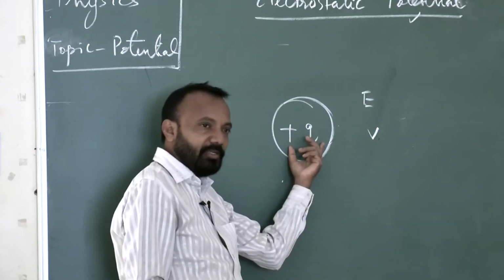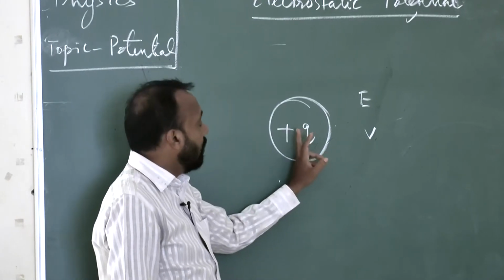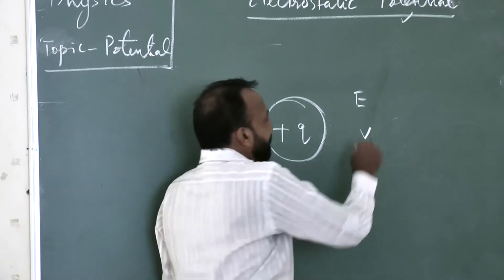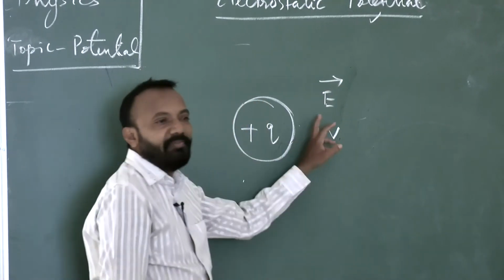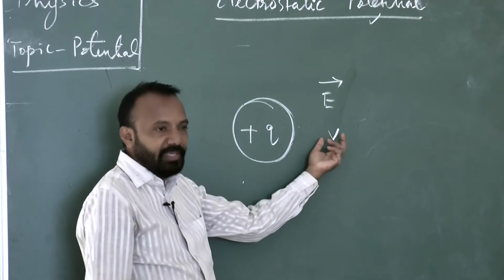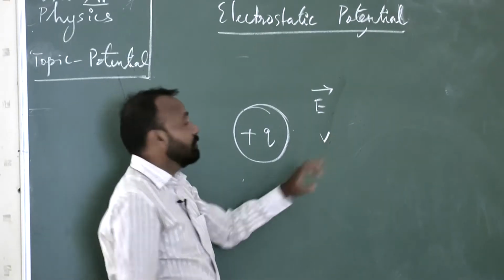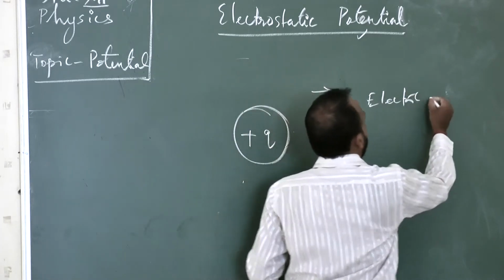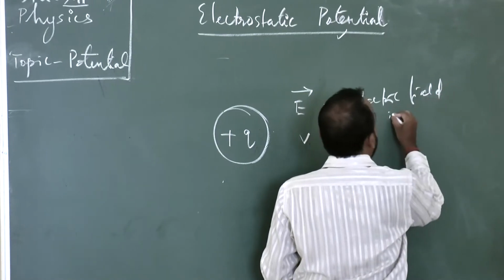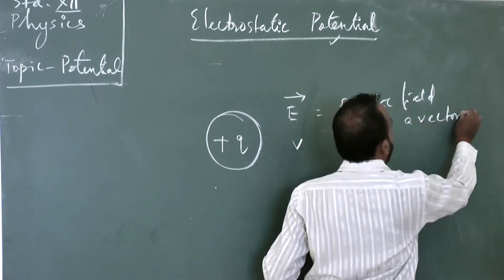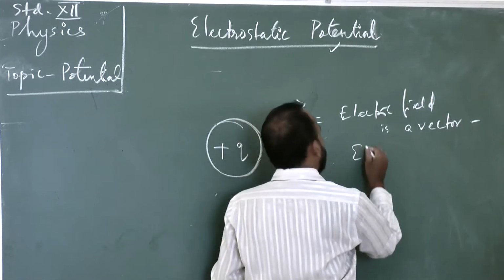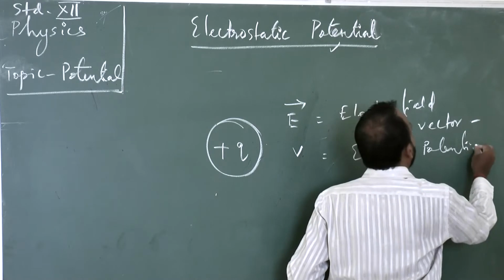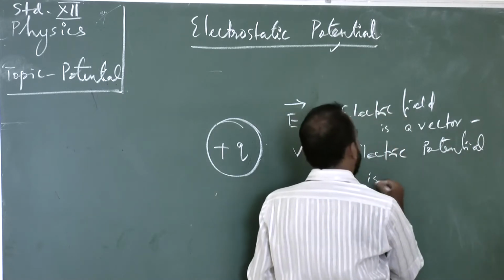A charge is always linked with an electric field and a potential, but the electric field is a vector quantity, whereas electric potential V is a scalar quantity.